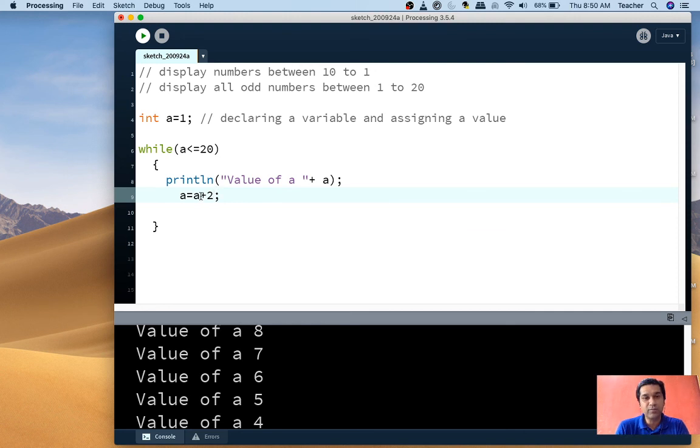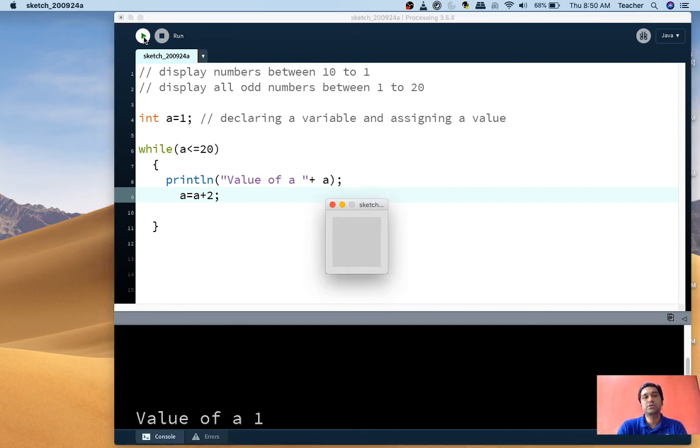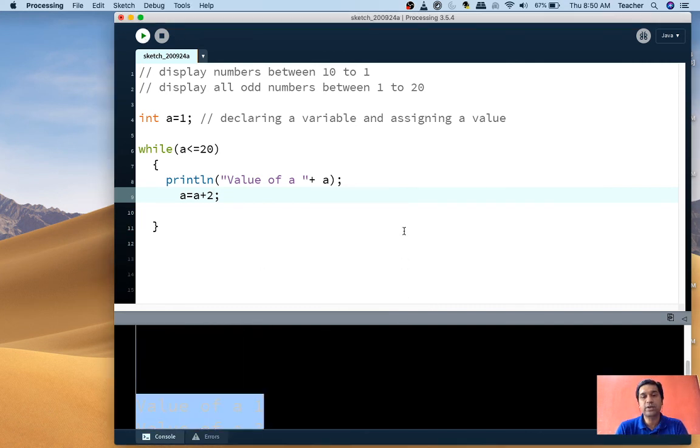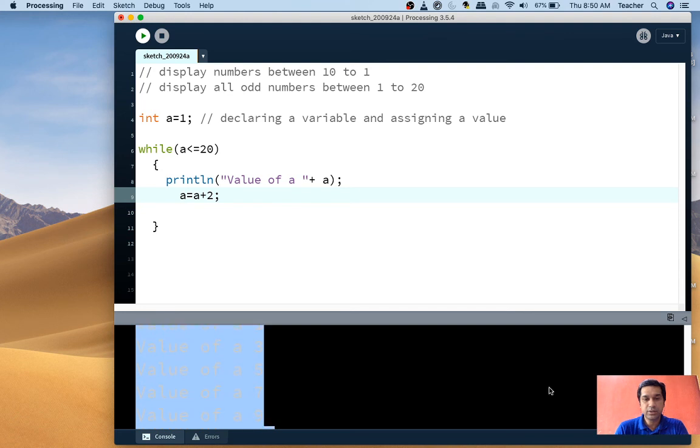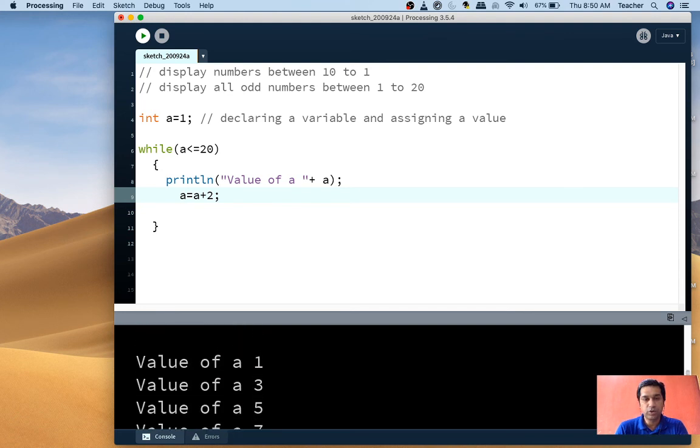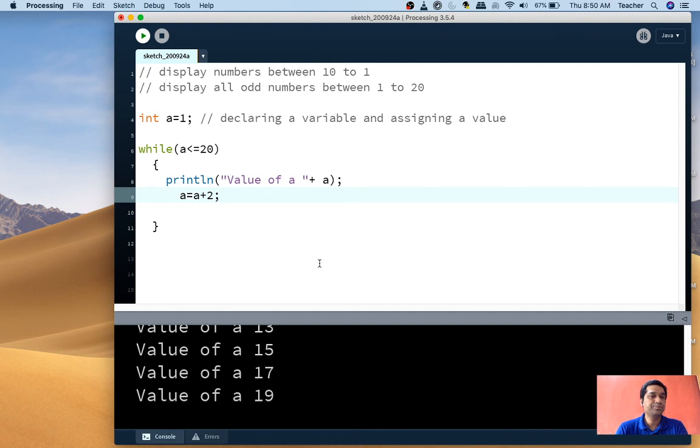A becomes 1 plus 2, which is 3. Again check, is 3 less than 20? Print 3. Now 2 would be skipped, 2 won't be printed at all, because the printing is happening with plus 2 increments now. So when I run, I should be getting output from 1 to 19, which is all the odd numbers. So in this way we can see how we can deal with the looping concepts.